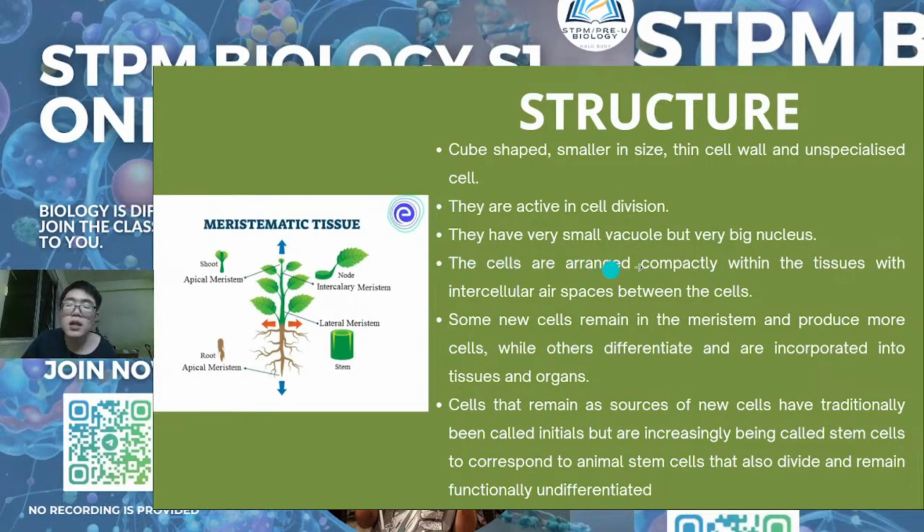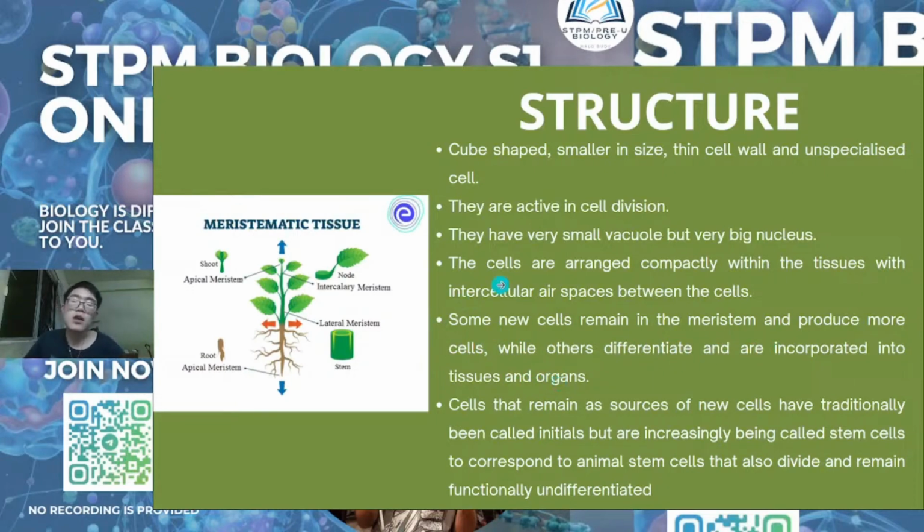Okay, the cells normally are arranged compactly within the tissue with intercellular air space between the cells. Some new cells will remain in meristem and produce more cells, while others differentiate and are incorporated into tissues and organs.